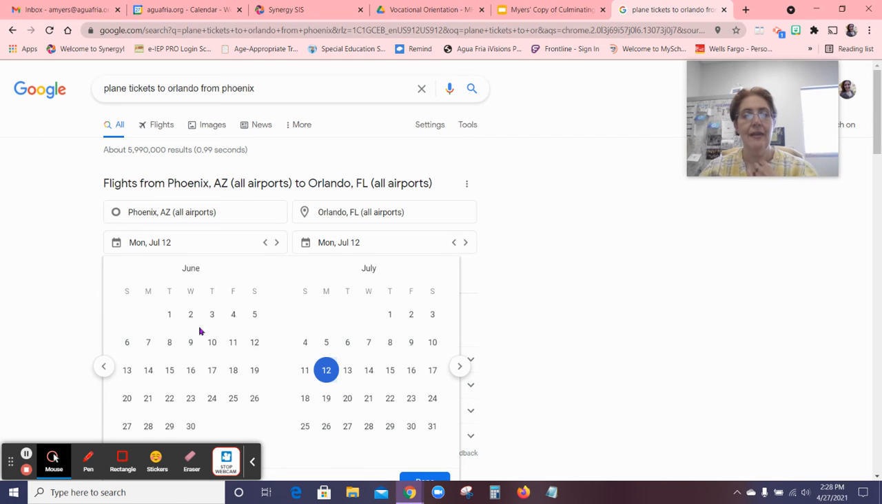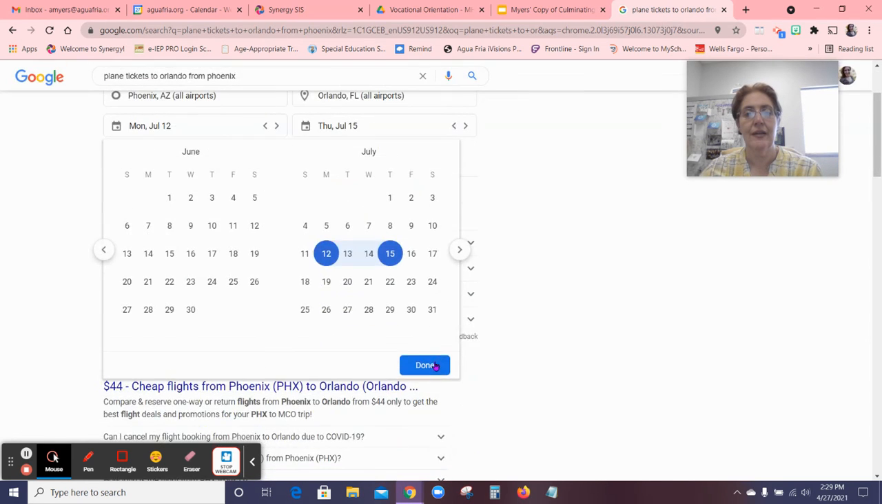And then we're flying to Orlando, and we're going to leave on the 15th, because Hannah and I are only staying for 3 nights. We're going to be in Walt Disney World, Magic Kingdom and Epcot, and then we're going home. So we're on the 15th. And then I hit done.